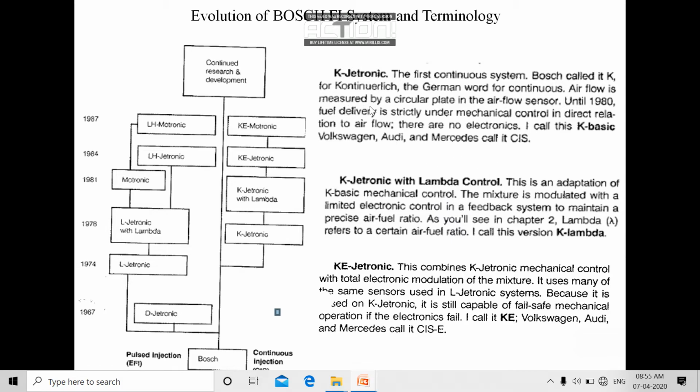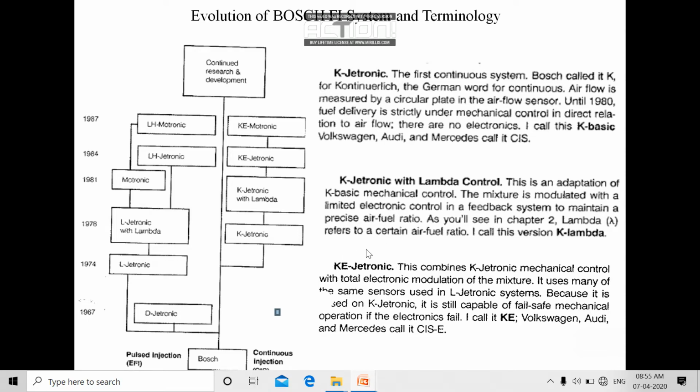So after the K Jetronic, they have coupled a lambda with K Jetronic in order to have a very close loop control on the metered quantity. So this is another technology that comes after the K Jetronic. The basic working principle is the same as K Jetronic, but they have put an additional control, that is lambda control, into this technology. After that comes the KE Jetronic.